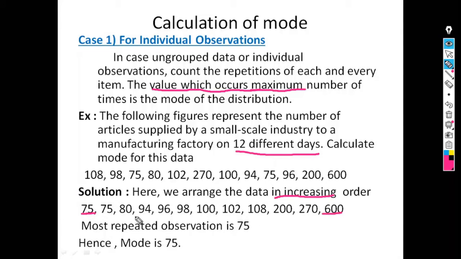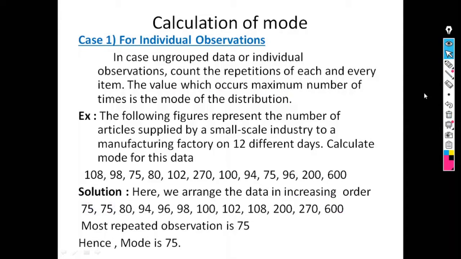Then mode is the value which occurs maximum number of times. Here 75 occurs 2 times and the remaining observations occur only once. Means 75 is the most repeated observation. Therefore here mode is 75. Means the observation with maximum frequency is 75.